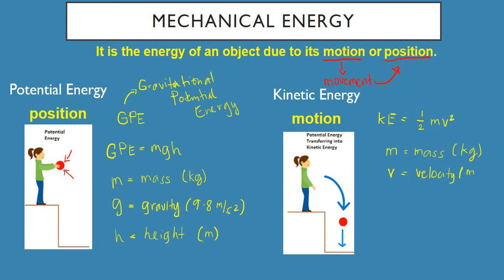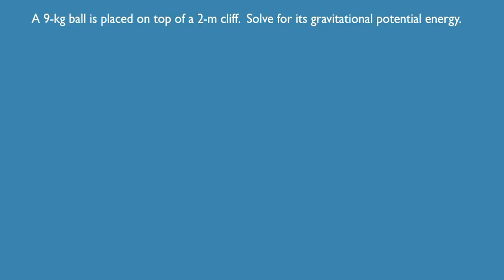So, again, let me just highlight the formulas. So, we have GPE is equal to mass times gravity times height. And for kinetic energy, we have the KE is equal to 1/2 mv square. Okay, now let's proceed to the solving. So let's have our first problem. So a 9 kilogram ball is placed on top of a 2-meter cliff. Solve for its gravitational potential energy.